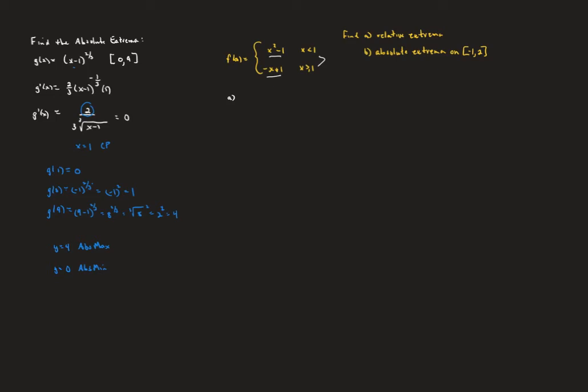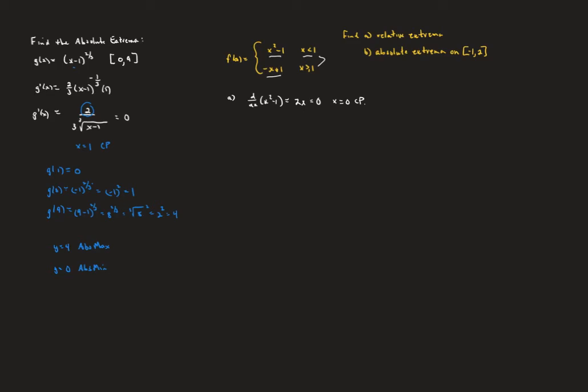So first, looking at the left branch, we're going to take the derivative of x squared minus 1 and see that that's 2x. We're going to set that equal to 0 because we're looking for critical points. And so we can see that x equals 0 is going to be a critical point, and that is on our domain because it is less than 1. So that's one of our candidates so far for a possible relative extreme point.